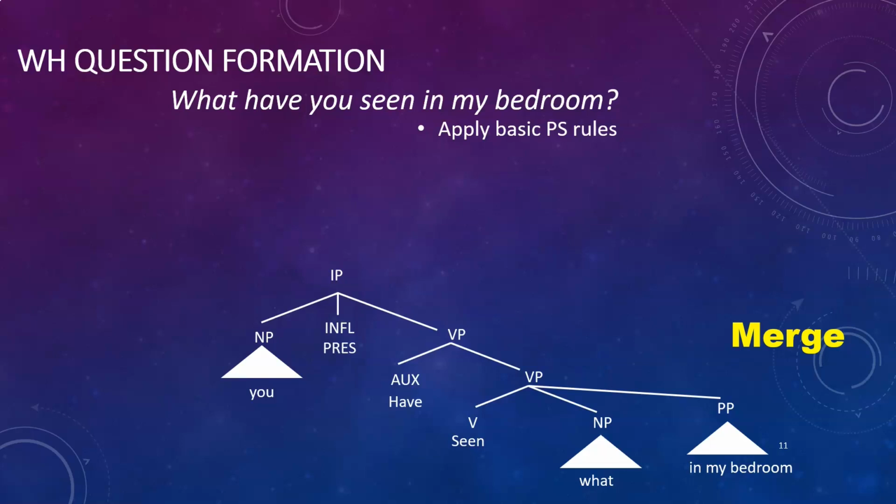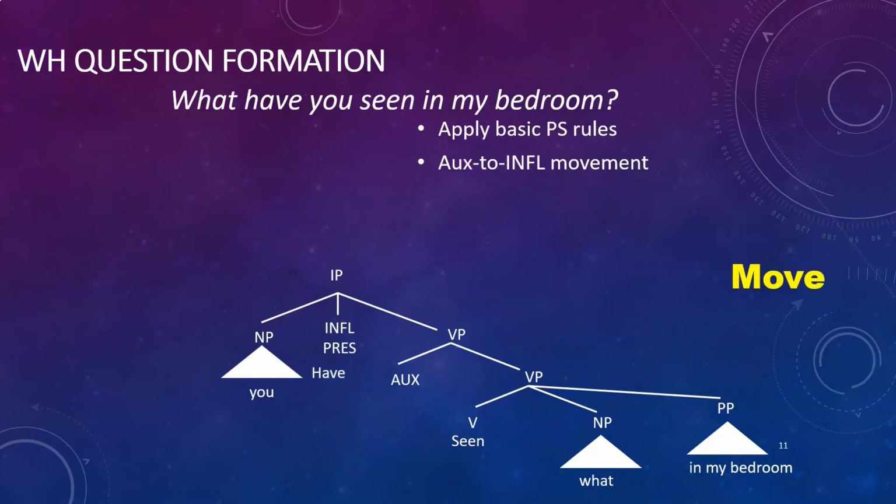That's how it works. So the useful thing about these echo questions is that they show us where the question word, what, originally started out from. And it starts out from the object position, where in the previous tree, the clown was merged in the object position. So we've finished with merge for the moment. Now we're going to apply our auxiliary to infl movement, just like we did in the previous tree. The auxiliary moves to the infl. And at this point, there's nothing left to move, so we will continue with the merge process.